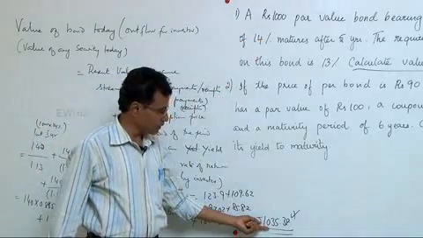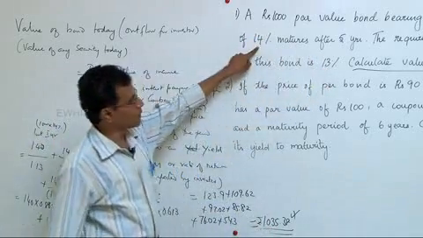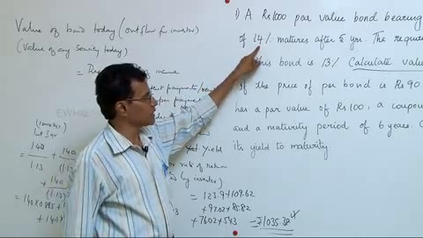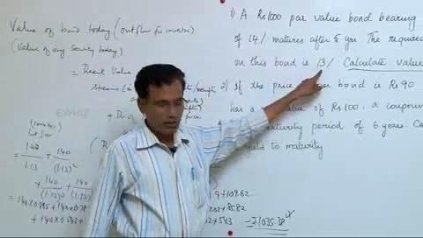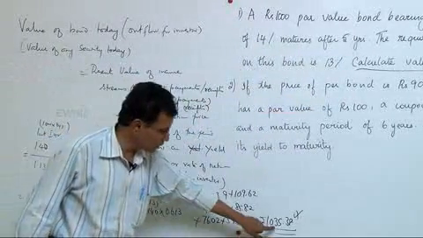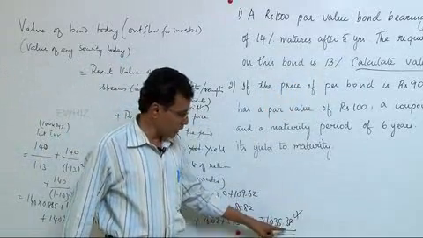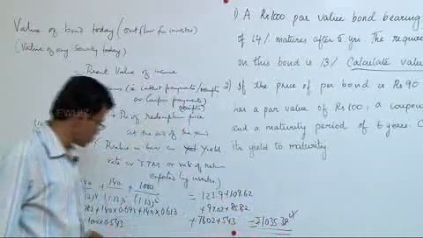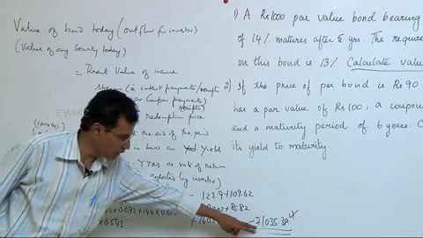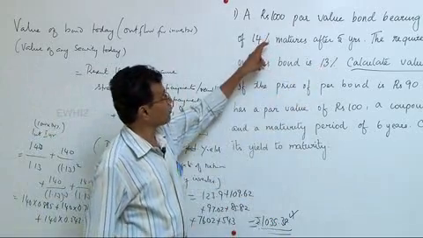Here it is 1035. You can pay more than par value because your expectation is 13%, but the company gives 14%. The bond issuer is paying out 14% as its interest, but your expectation is only 13%. A collection of 140 every year as interest on 1035.38 will work out to something like 13%. 1035.38 into 13% will be close to this 140, notwithstanding time value of money. And therefore, if you invest 1035.38, your expectation of 13% will be met, because what you get is 14% on 1000.